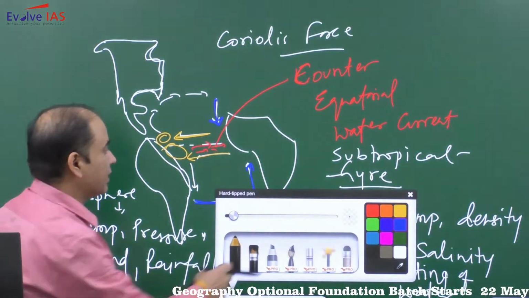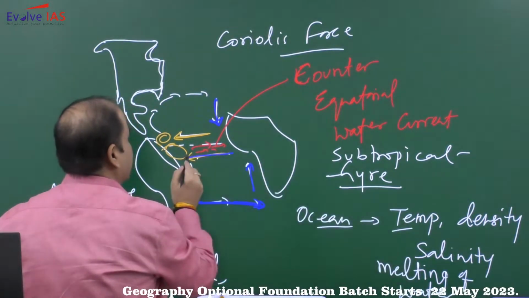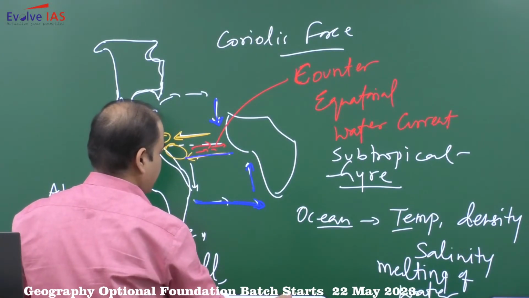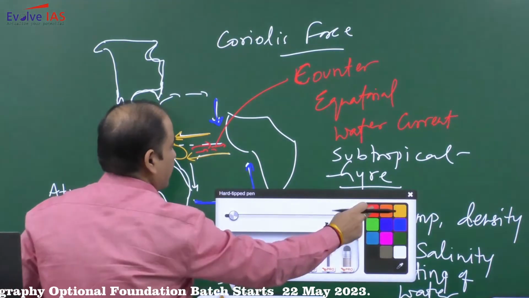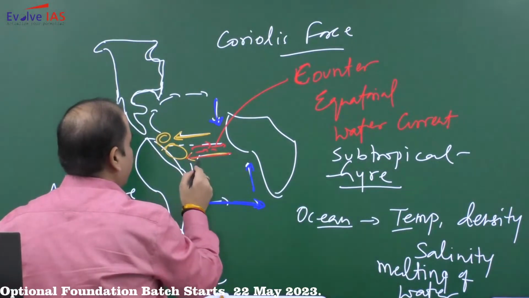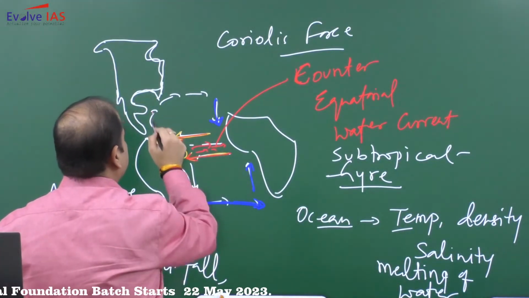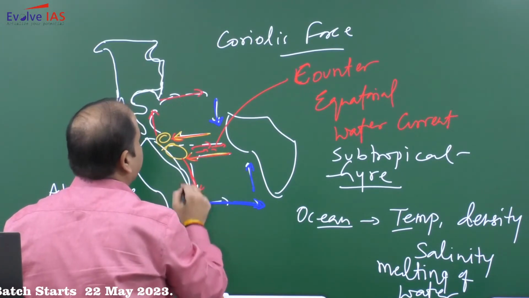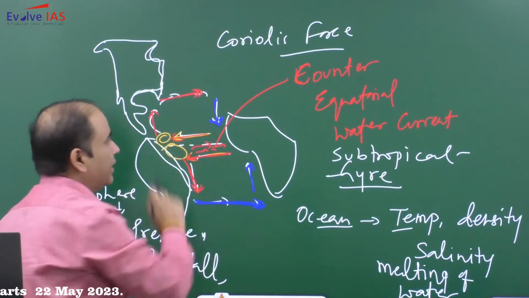In this subtropical gyre, these three arms will have warm current.